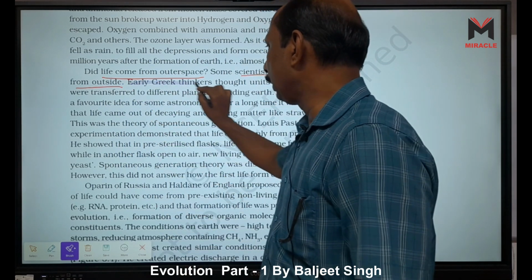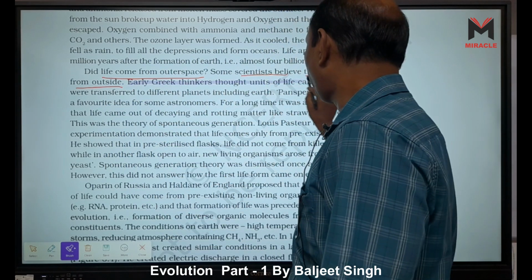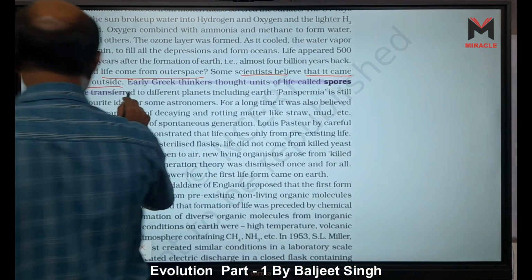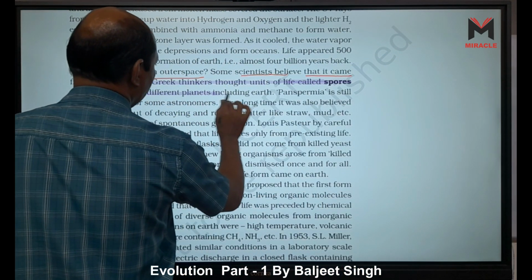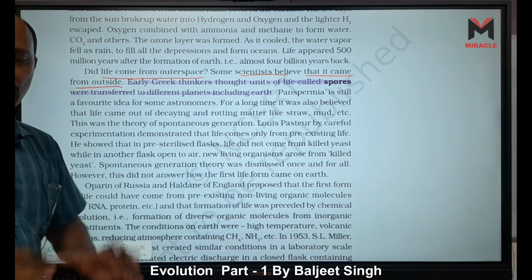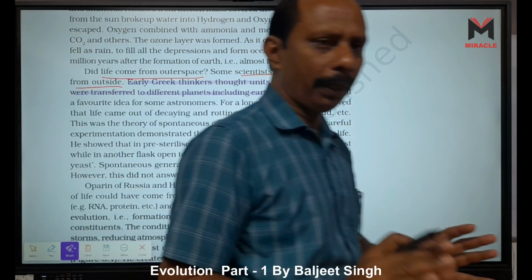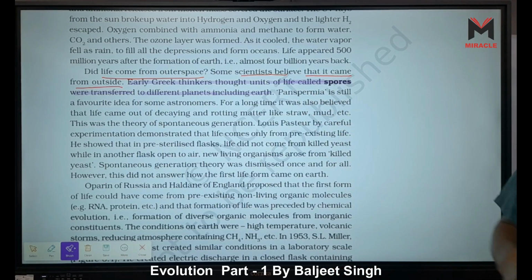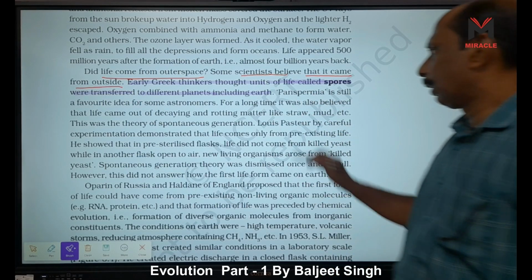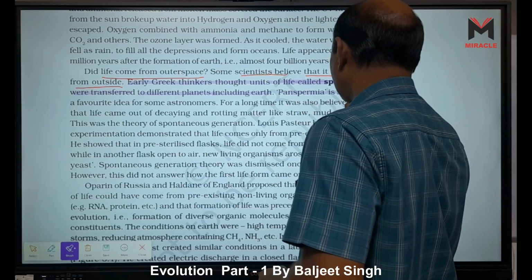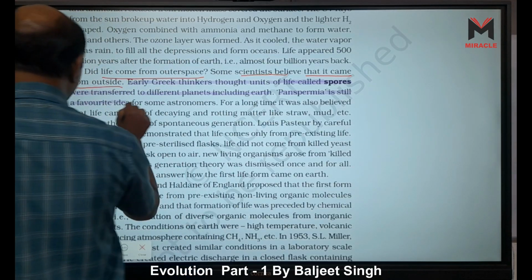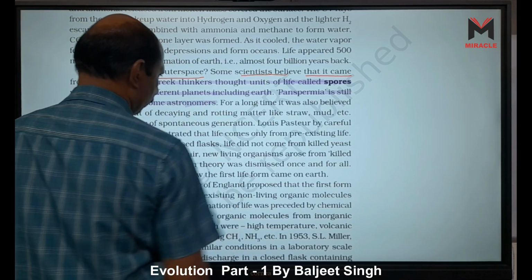Early Greek thinkers thought that the unit of life, called spores, was transferred to different planets, including Earth also. They were transferred through meteorites, right. This is called panspermia. This is the theory of panspermia. It is a favorite idea for some astronomers, right?